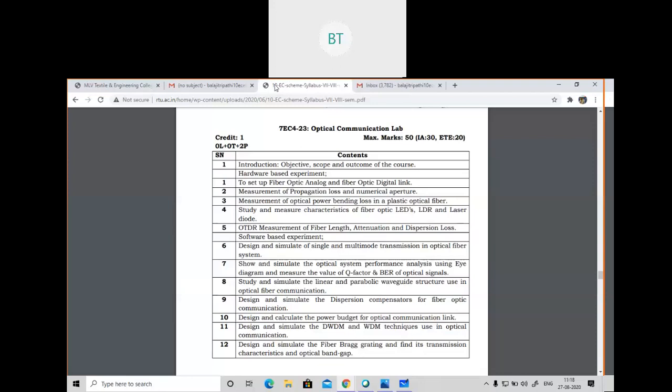So I think this is over. Whatever I have taught you, you just needed to write all those things into the file. For the pre-lab you can use this question and solve that problem there. So from these 12 experiments, I had